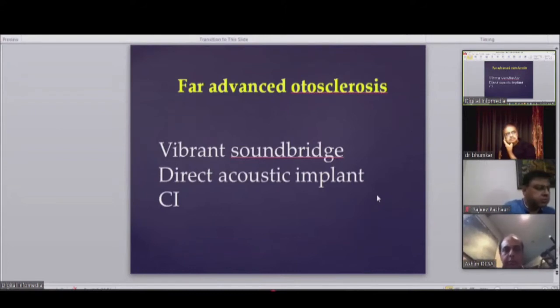It can stimulate the Jacobson nerve on the promontory, giving pain in the ear. It may stimulate the vestibular system in close proximity to the cochlea as well. So anything can happen, and that sometimes becomes a difficult thing to treat. It doesn't happen in 100% of patients, but once it happens, it's very, very difficult.